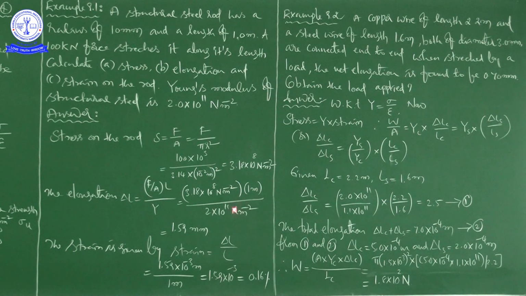Completing the calculation, we get 1.59 mm as the elongation.